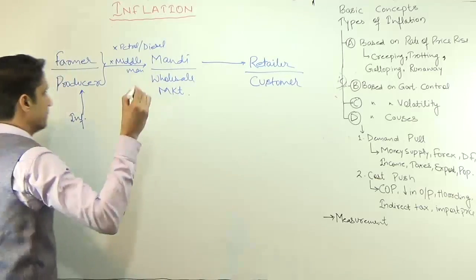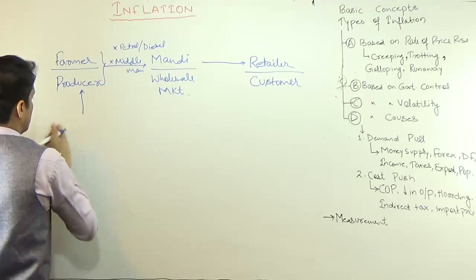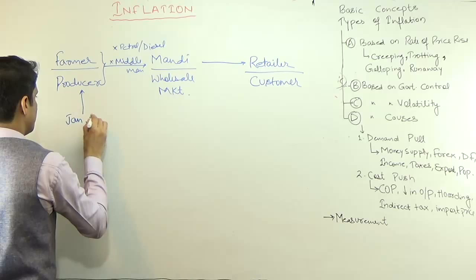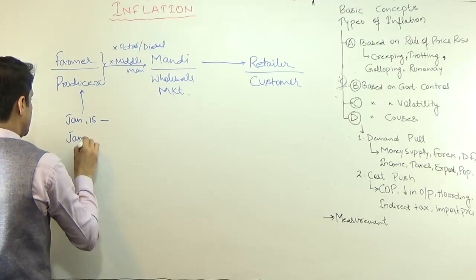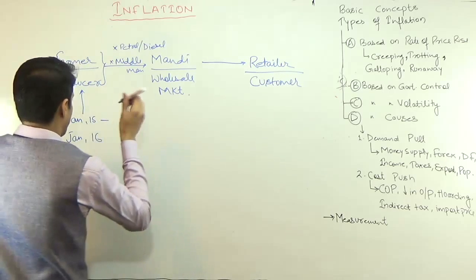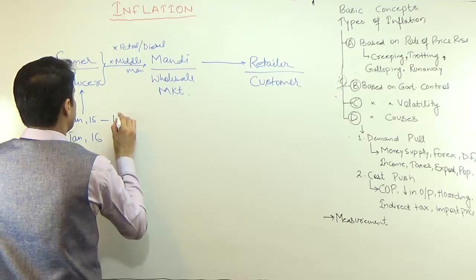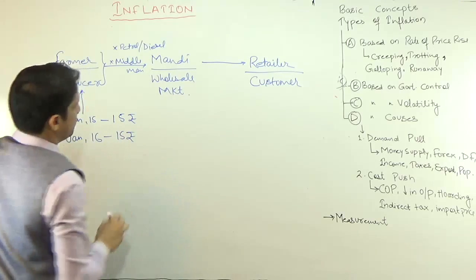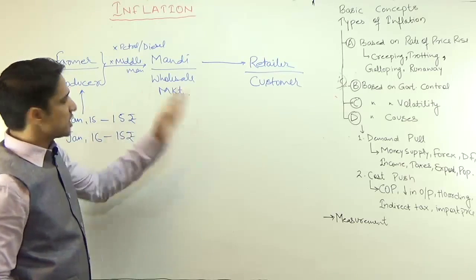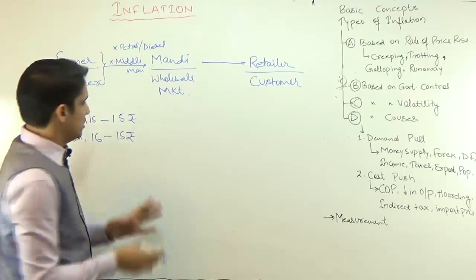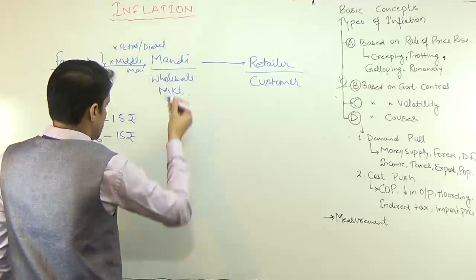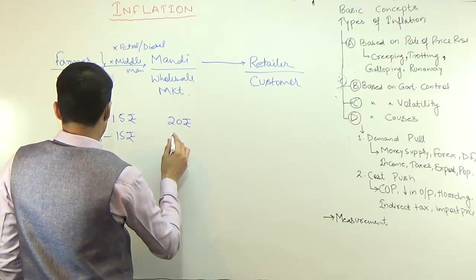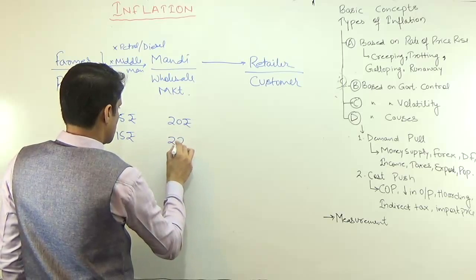Suppose you are making this pen. At this producer level, the price of this pen in January 2015, and measuring in January 2016, the price of this pen is 15 rupees. In January 2016 also it is 15 rupees. Then you have to do the transportation, middlemen will be attached, and they also will charge some commission. Suppose at the wholesale market the price becomes 20 rupees, and in this case the price becomes 22 rupees.